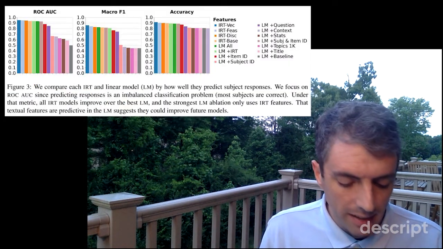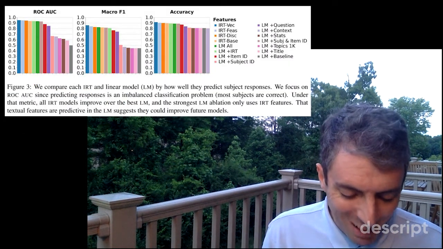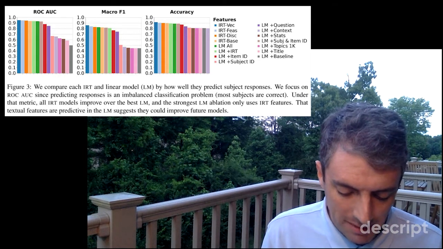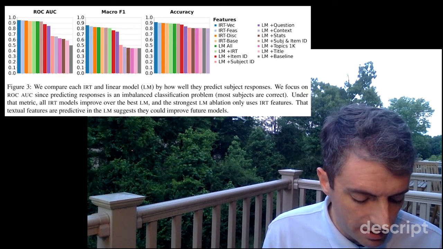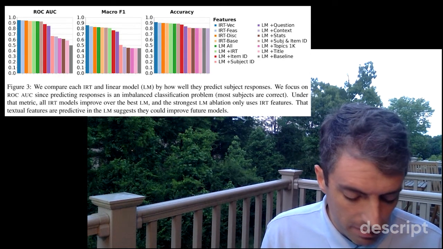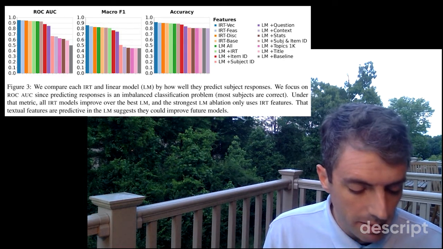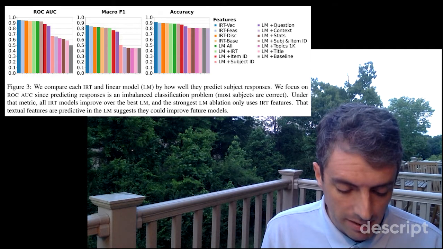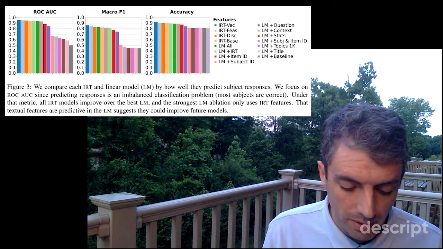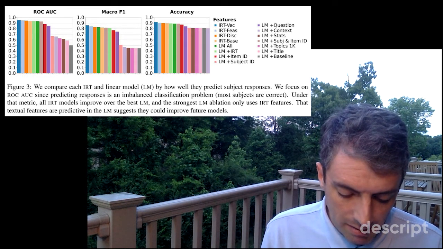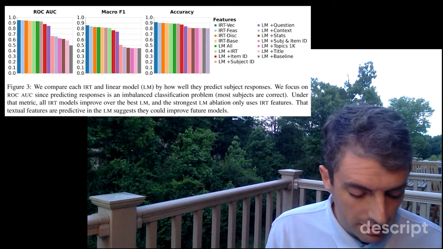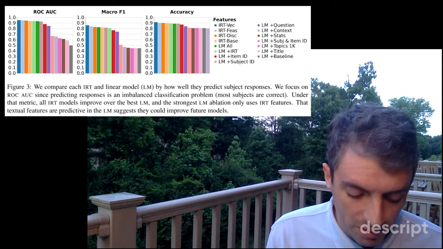We compare each IRT and linear model on how well they can predict subject responses. We focus on ROC-AUC since response is an imbalanced prediction. Most subjects are correct. Under that metric, all IRT models improve over the best linear model, and the strongest linear model ablation only uses IRT features. That textual features are predictive in the LM suggests that they could improve future models.